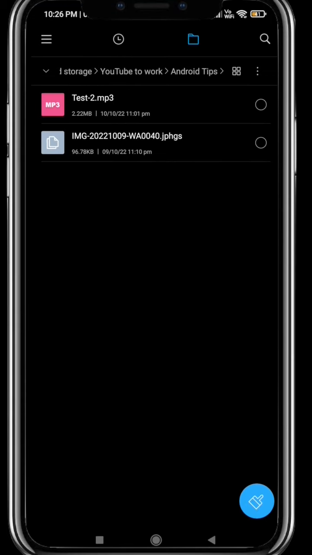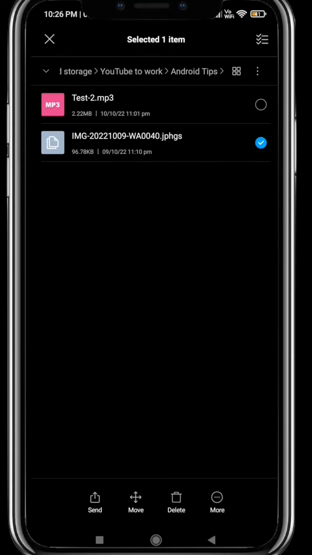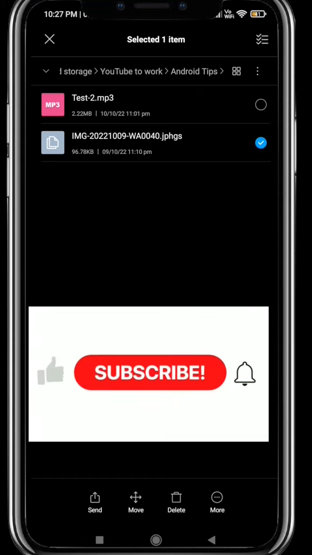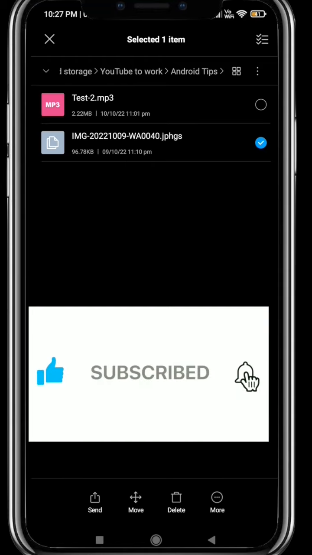So by that way, now you can send this to any of your contacts, and the person who receives it has to rename it to a JPEG, or you need to rename it as MP3, MP4, or a PDF. Only then you can open it. So if you rename it incorrectly, it may not work. Sometimes it matches the original one. If it supports, it does.